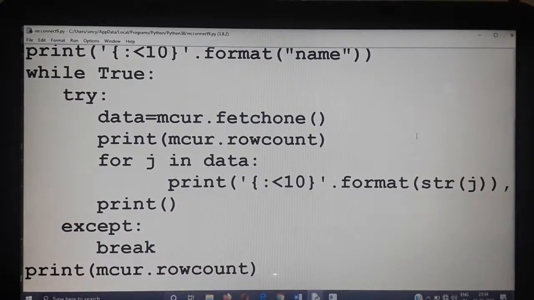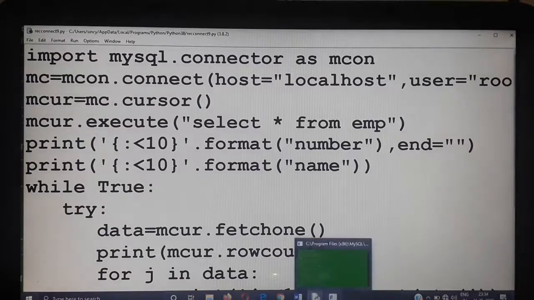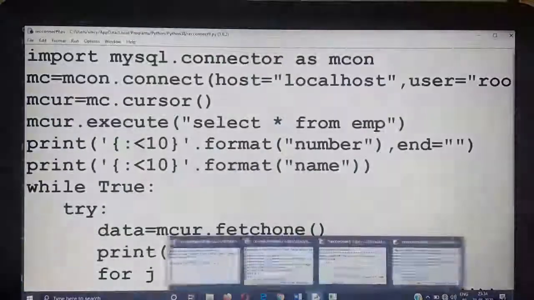Now we studied four different methods of the cursor object: fetchone, fetchmany, fetchall, and rowcount. So this is your select query. This is the way you can use your select query. The same way you can use a where clause along with the select query. That we can study in the next class. Now try out this program on your Python screen also and compare it with the values which you stored in MySQL. Okay children, thank you.